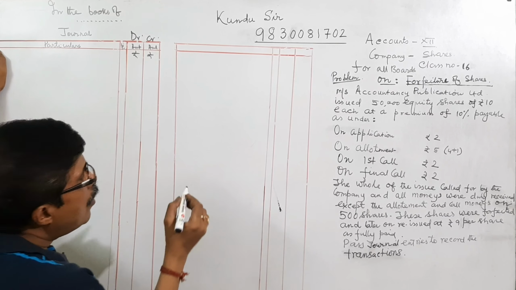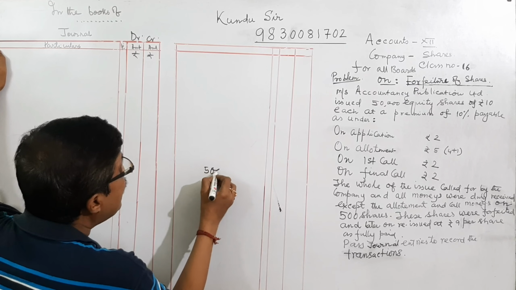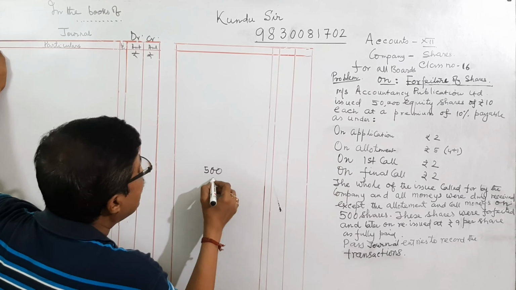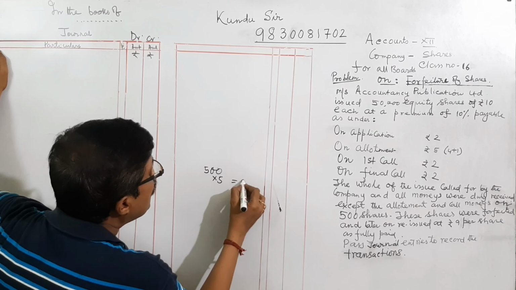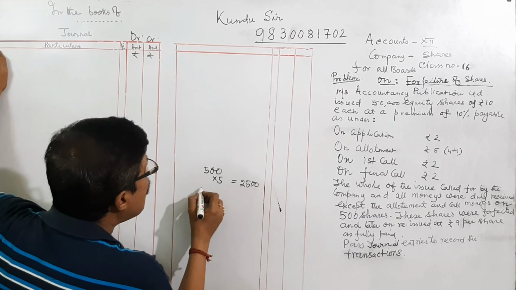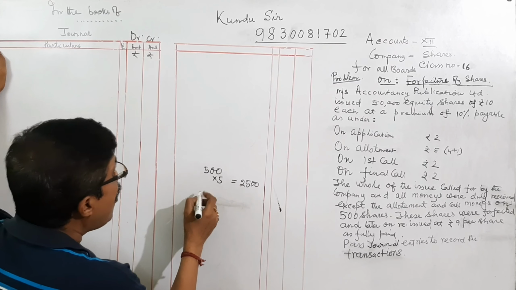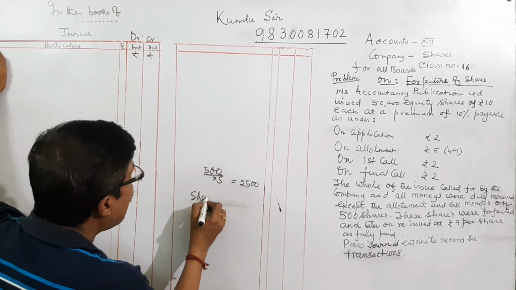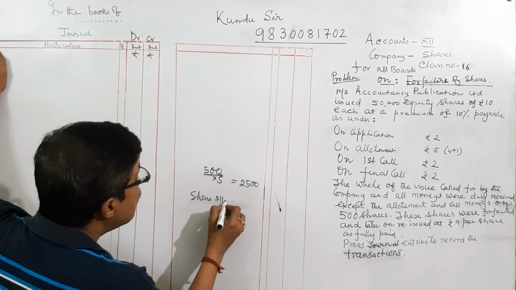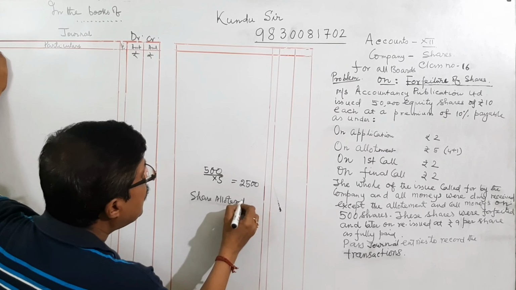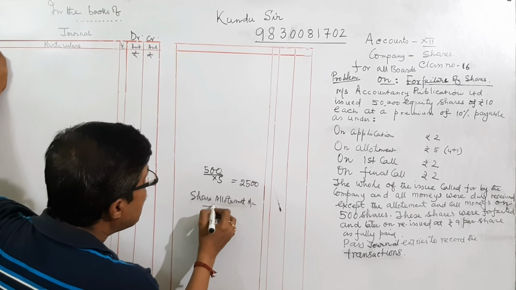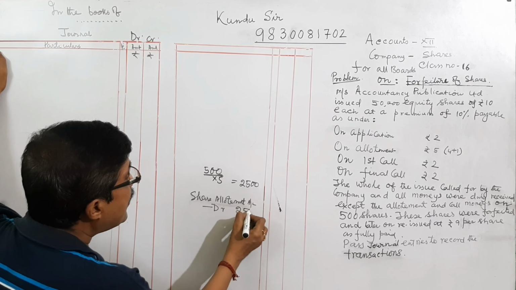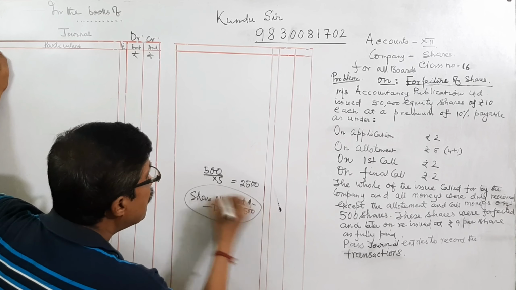That is 500 into 5, in the allotment account, 4 plus 1, that means 2,500. Out of that, the share allotment account debit amount of 2,500 is still lying.